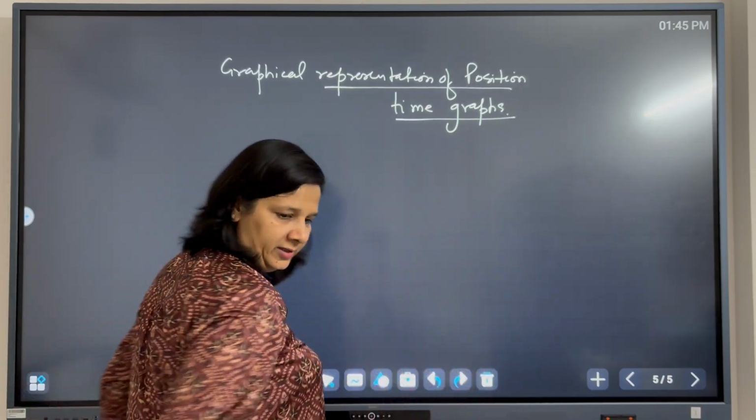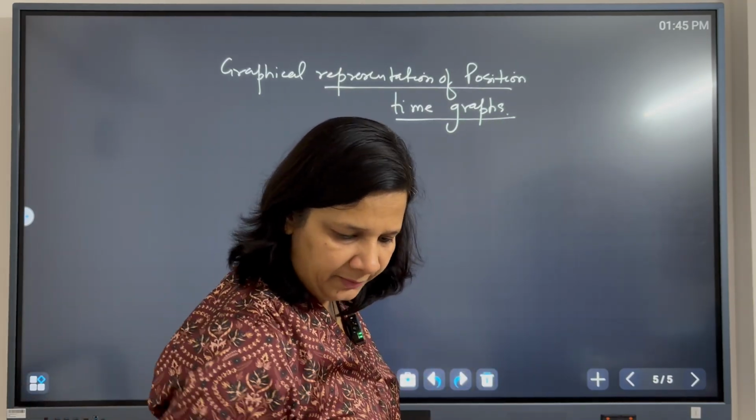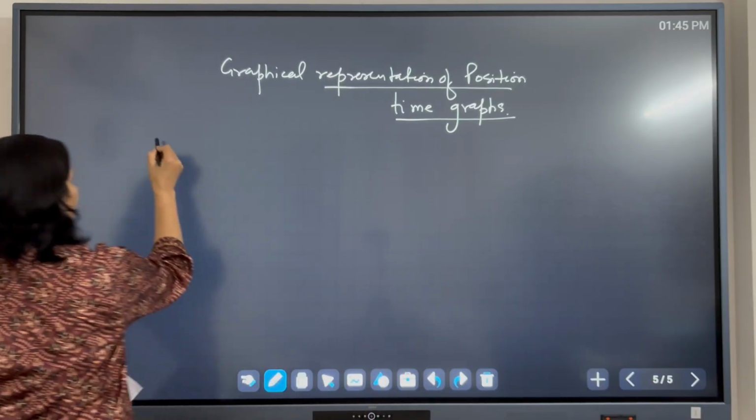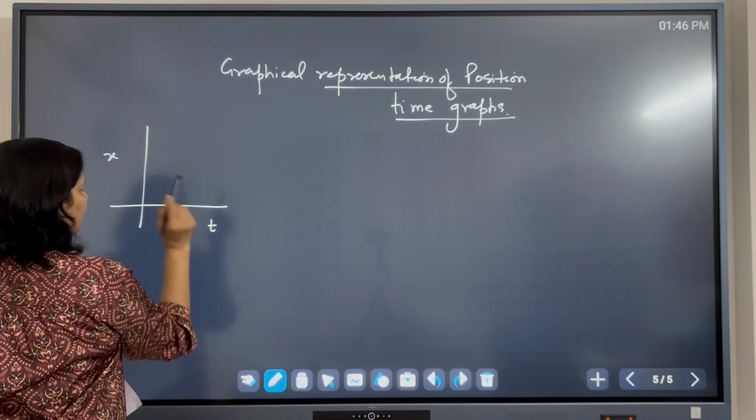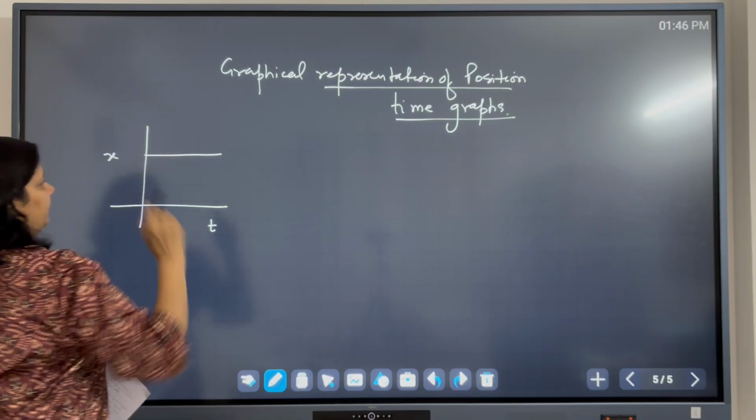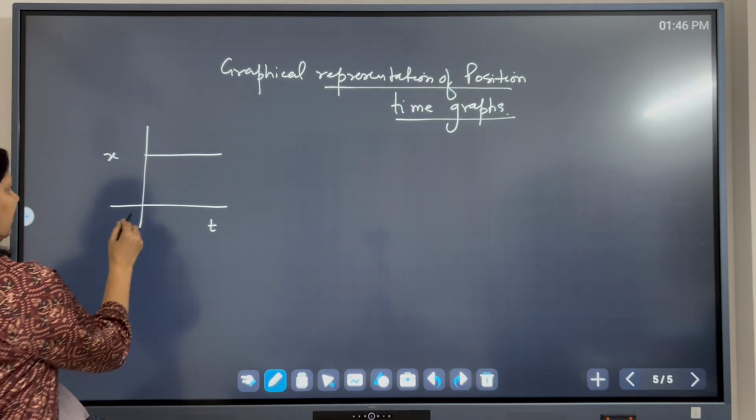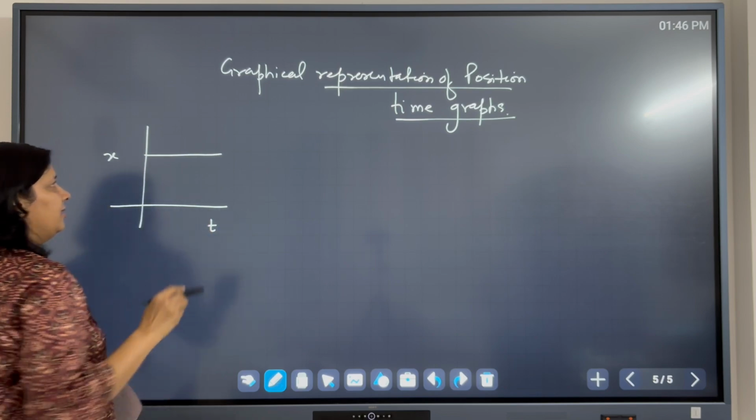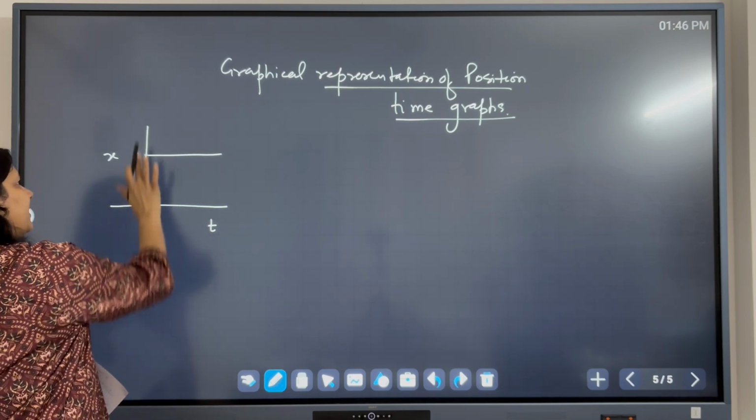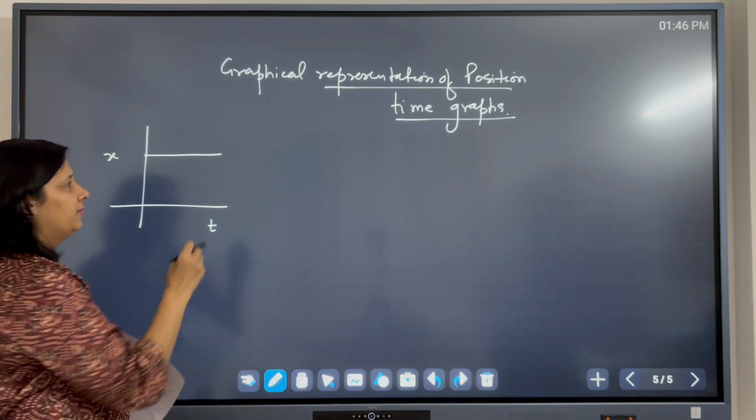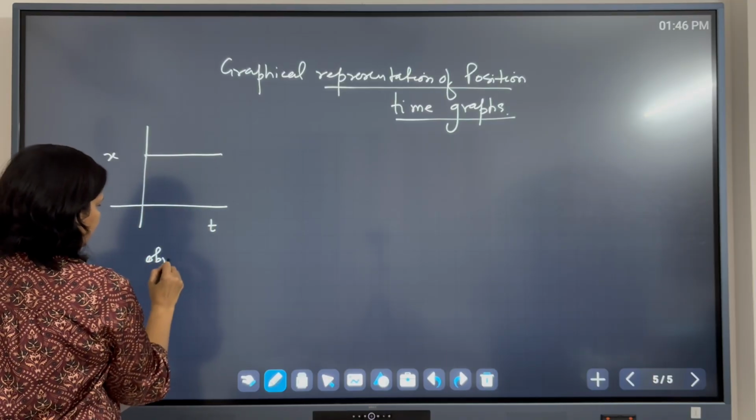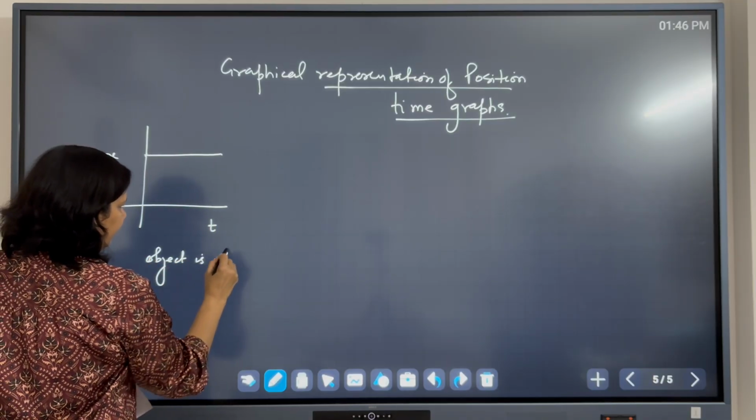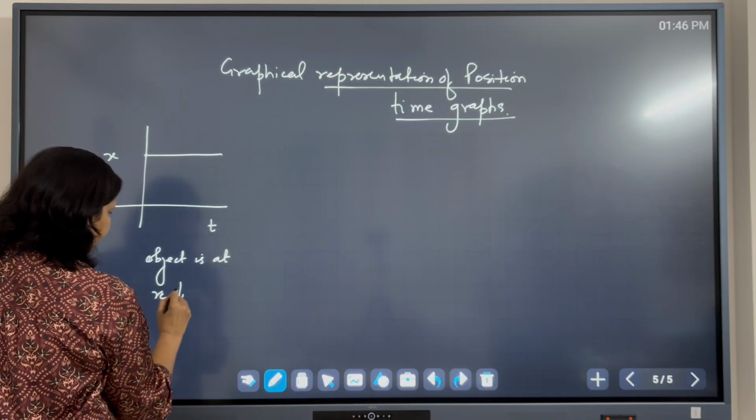Okay. So the first graph is, for example, if I draw x and time, okay, and the graph is like this. What is the meaning of this graph? As the time is changing, the y-axis represents the position of an object, right? The position of the object is not changing. This shows the object is at rest.